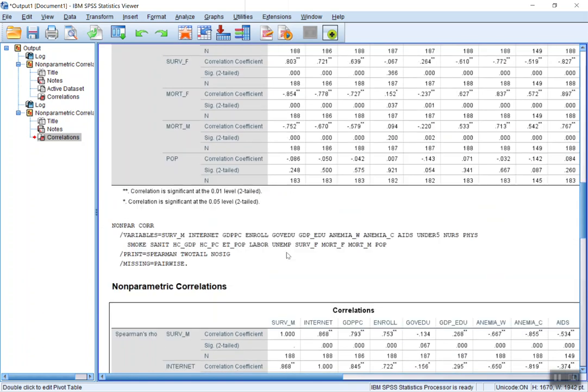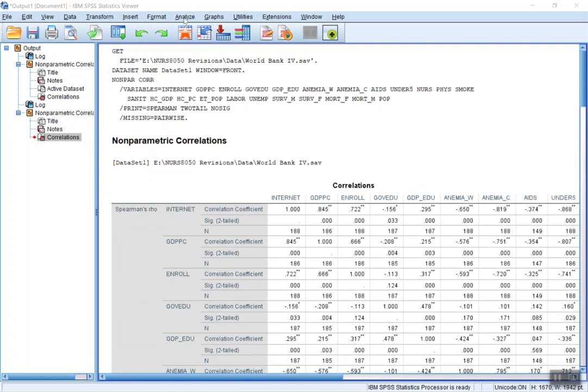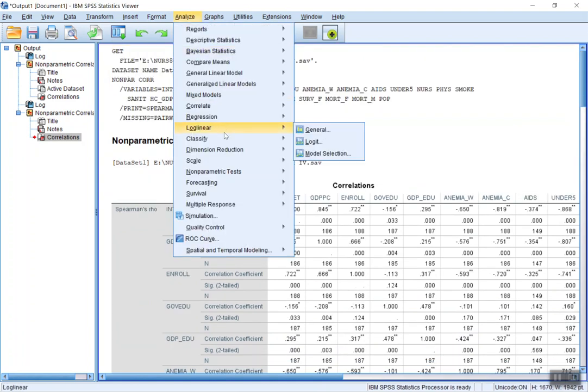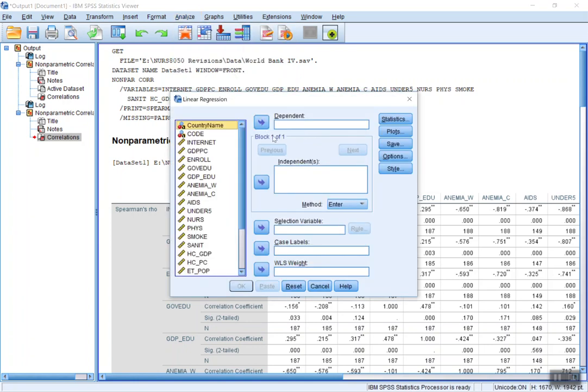So let's do our model. And in our first model, let's put many of these variables in the model. We'll leave some out based on what we saw in the correlation. So we go regression, linear. Dependent variable is male survival to 65.